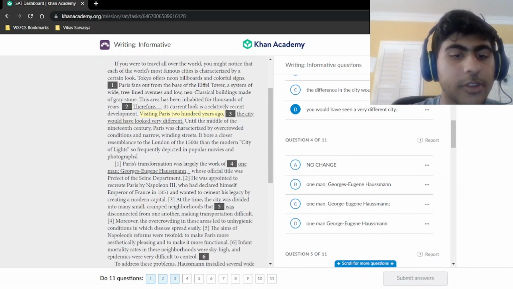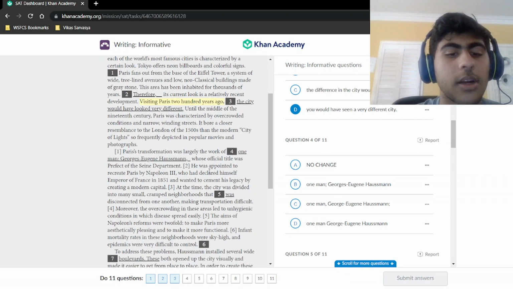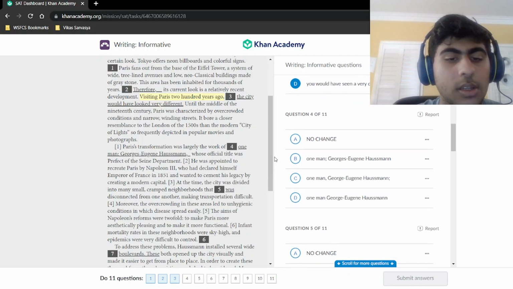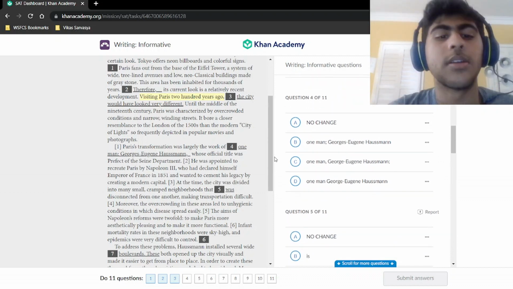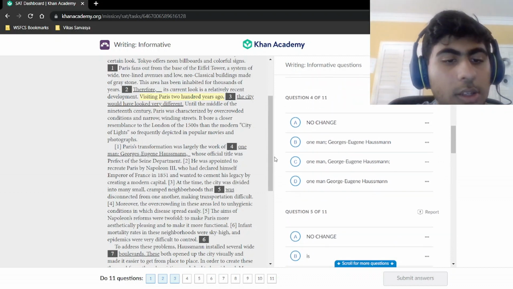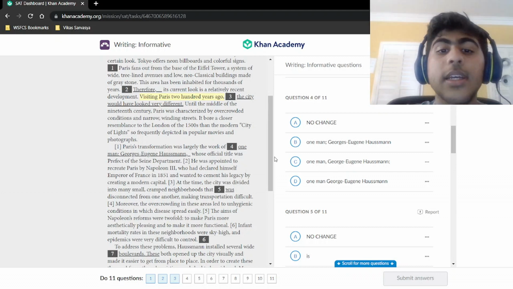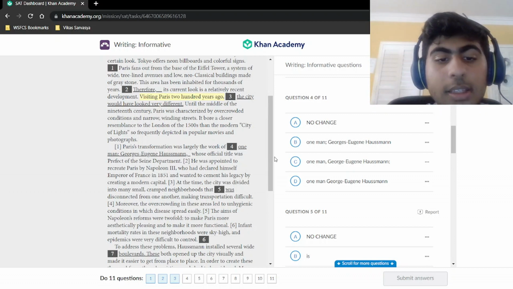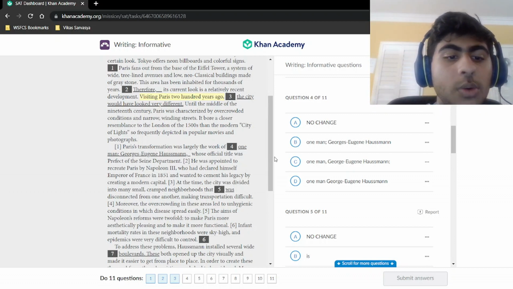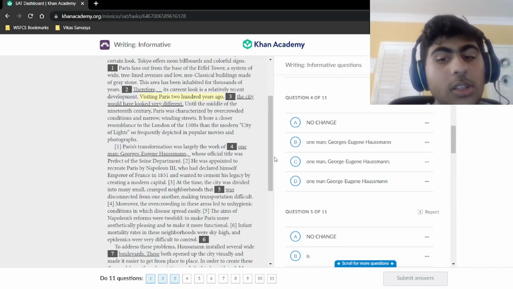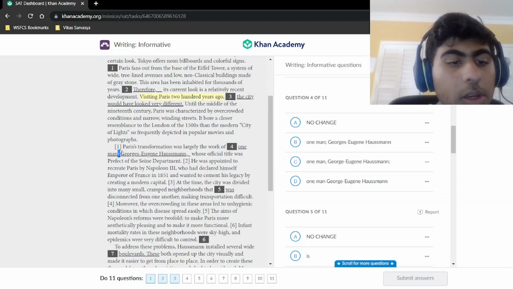All right, Paris's transformation was largely the work of one man, Georges Eugene Haussmann. All right, how are we going to approach this question? So let's see. Georges Eugene Haussmann, whose official title was prefect of the Seine department. That is an independent clause there. It has the was as the verb and it has Georges Eugene Haussmann as the subject. That's an independent clause. So we can separate that using a colon. We can't separate that using nothing or a comma.